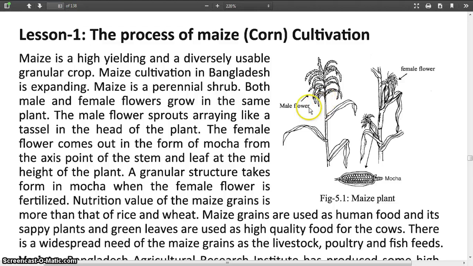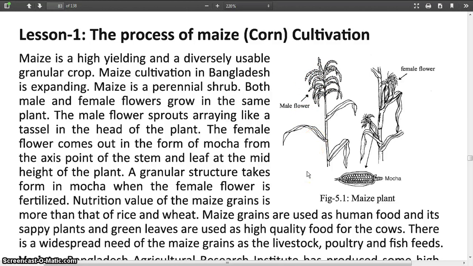Here is the male flower and here is the female flower. So in the same plant, male and female flowers grow. The male flower sprouts arrayed like a tassel in the head of the plant. Tassel means crown. It looks like a crown.